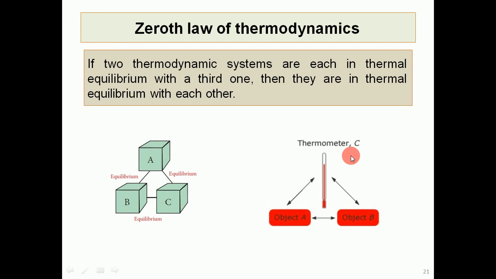Best example of this zeroth law of thermodynamics is thermometer. In thermometer, tip of the thermometer, mercury and body whose temperature is to be measured can be considered as body A, B, C, and then tip is in equilibrium with mercury always. So when tip will become in equilibrium with the body whose temperature is to be measured, then mercury must be in equilibrium with that particular temperature of the body, so accordingly it will expand.